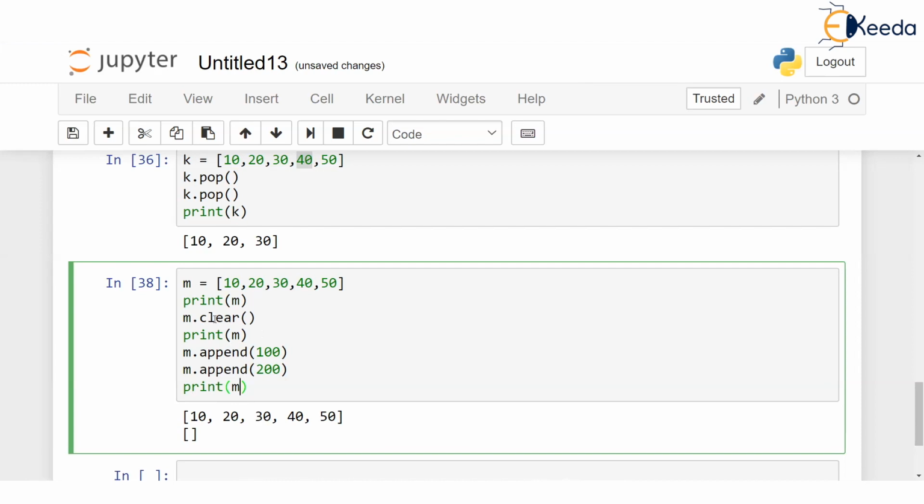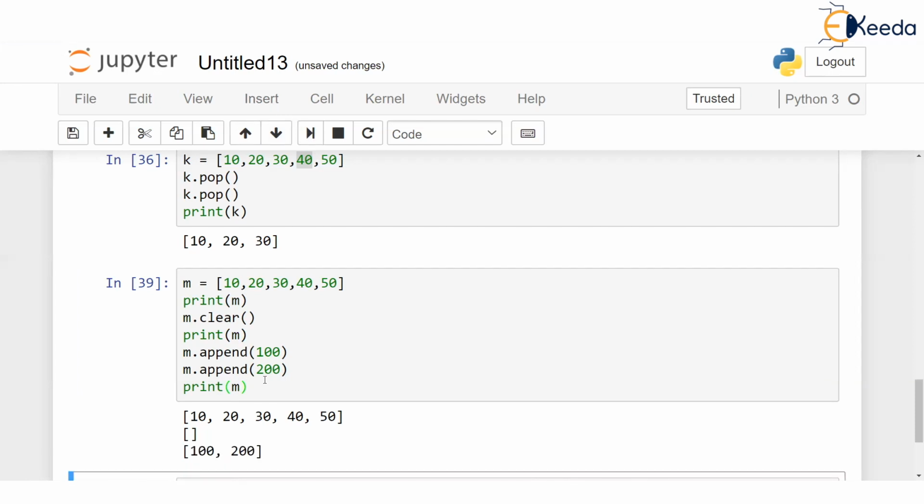Now the first output will be the entire list, 10, 20, 30, 40, 50. The second output will be the cleared list, an empty list. But the third output will be 100, 200, because we have appended 2 new values in the empty list. Confirm it. So clear will only clear the list. It will not delete the list.